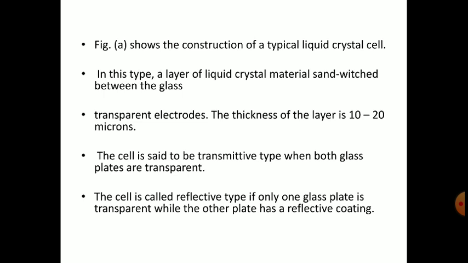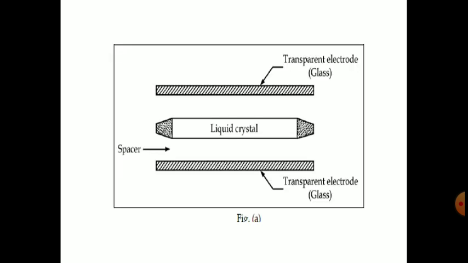The cell is called reflective type if only one glass plate is transparent while the other plate has a reflective coating. The other plate can be the upper plate or the lower plate, because both are the same. There is no particular direction. From one side the light has to enter, and from the other side it will be reflected.